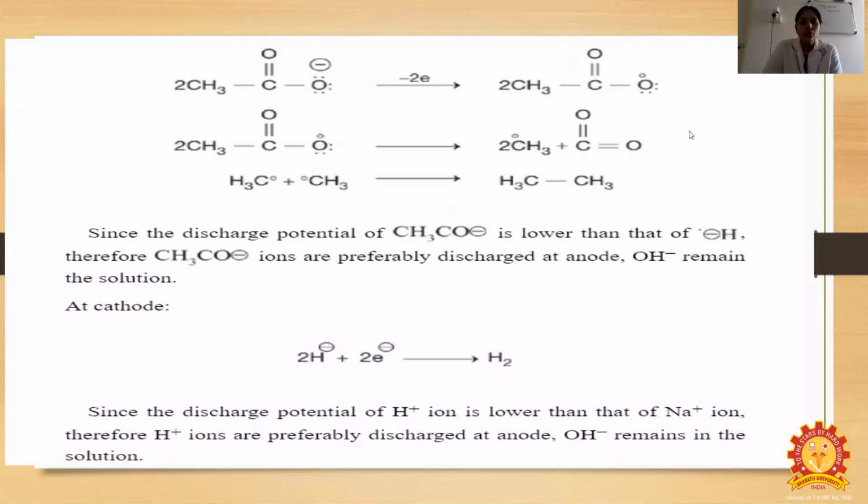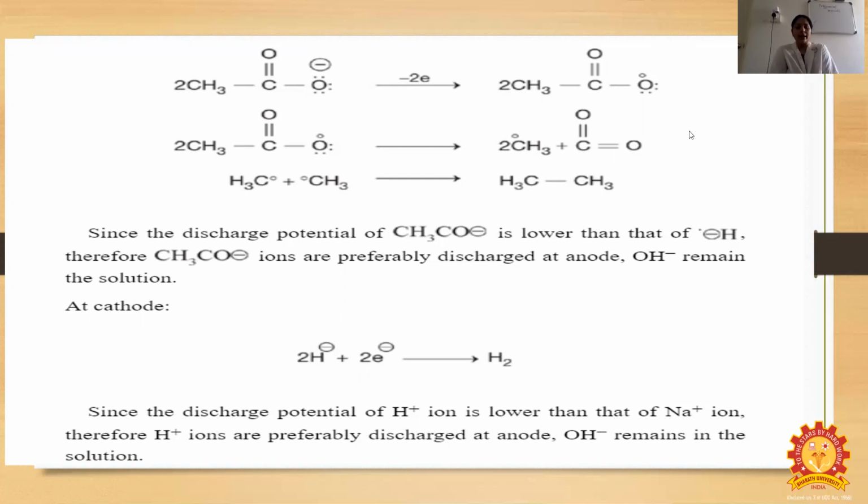At the anode, 2CH3COO minus loses 2 electrons to give 2CH3COO free radicals. Then 2CH3COO free radical eliminates 2CO2, and the two CH3 radicals combine to form H3C-CH3, an alkane.